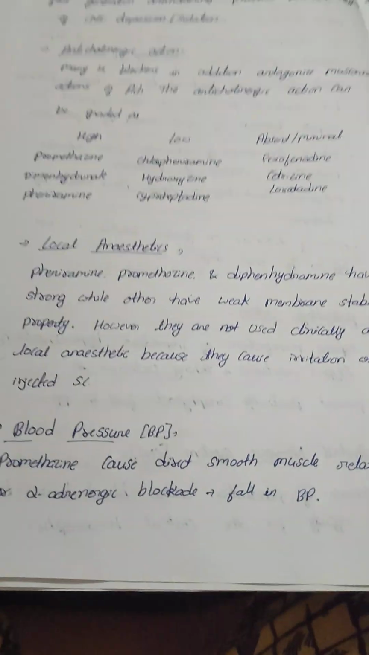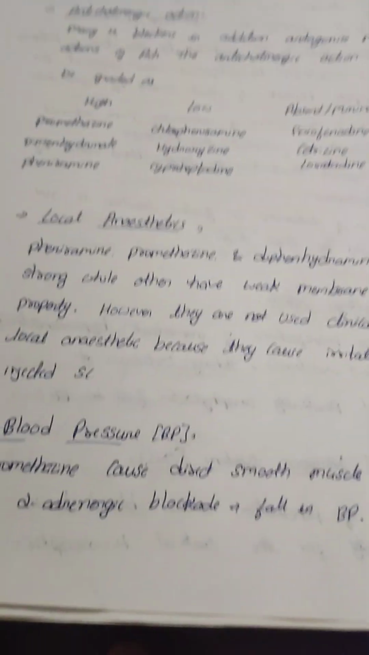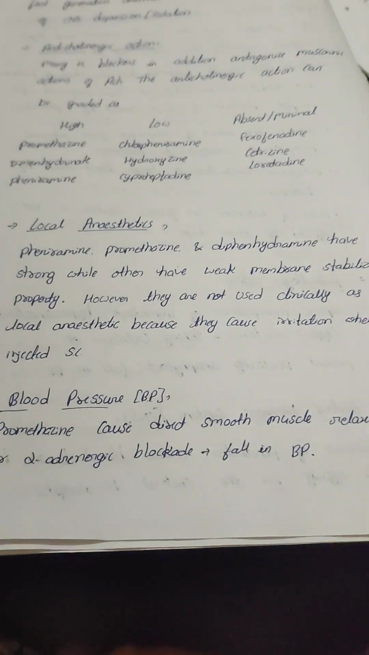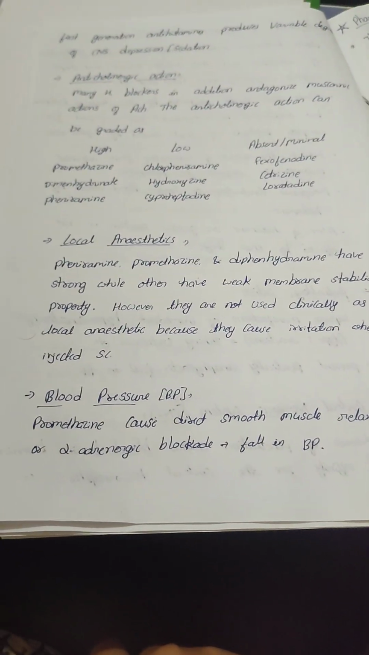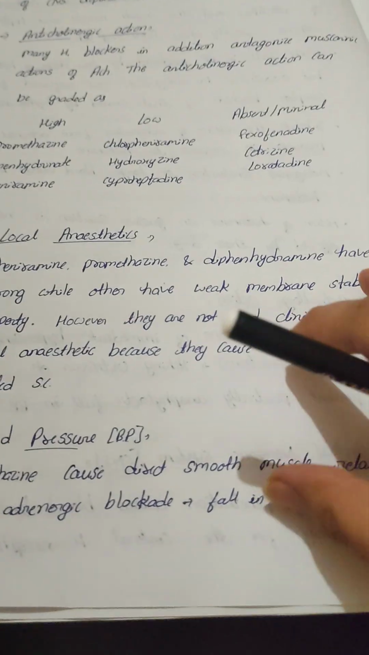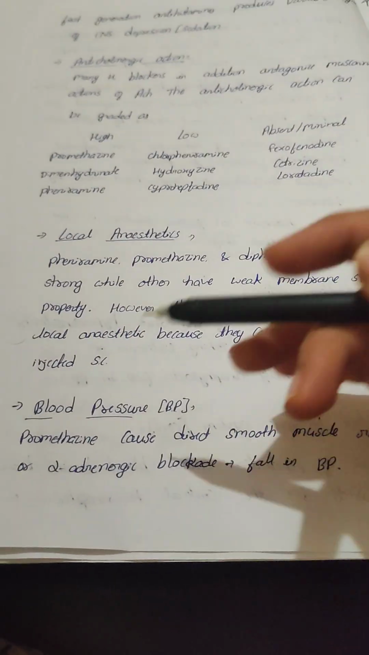On blood pressure, promethazine causes direct smooth muscle relaxation or alpha adrenergic blockade that causes a fall in BP. Overall, it causes a fall in BP.